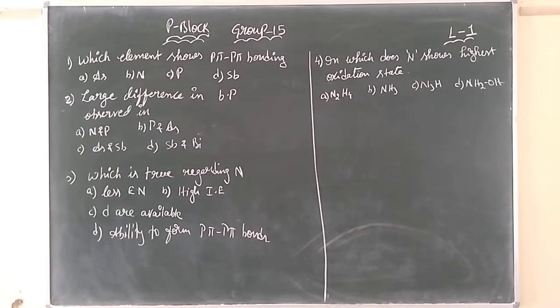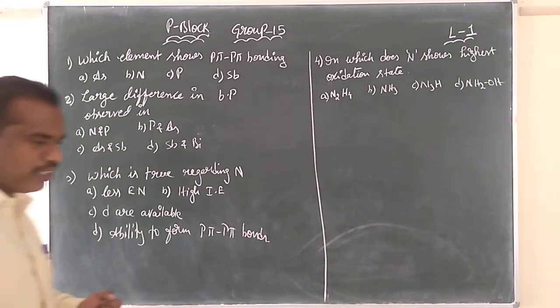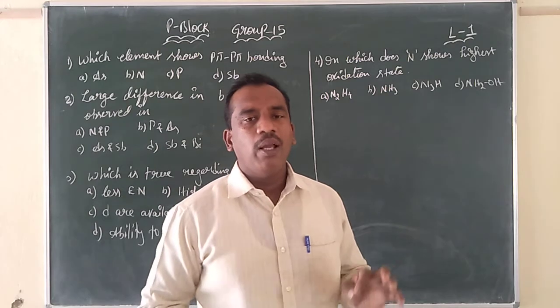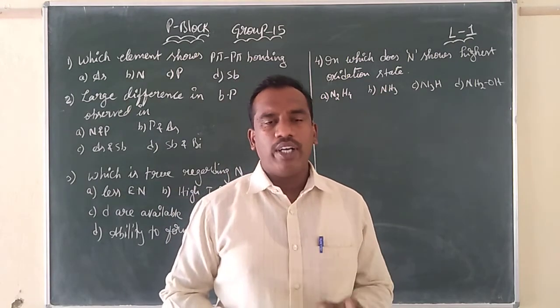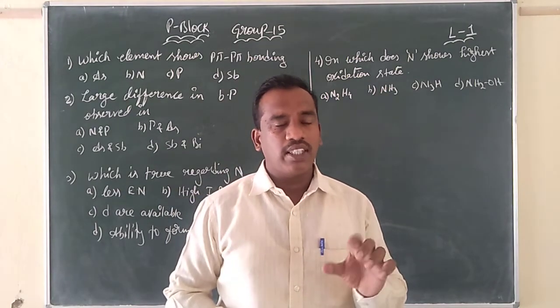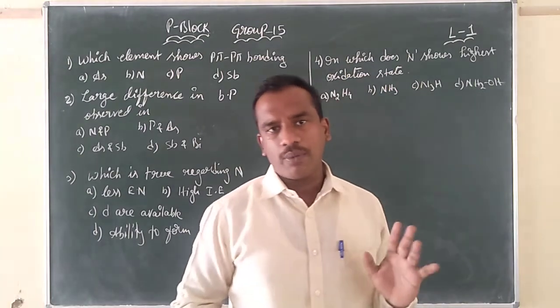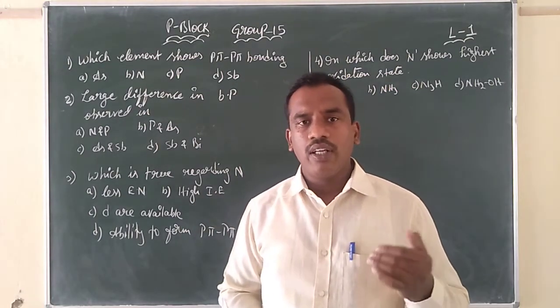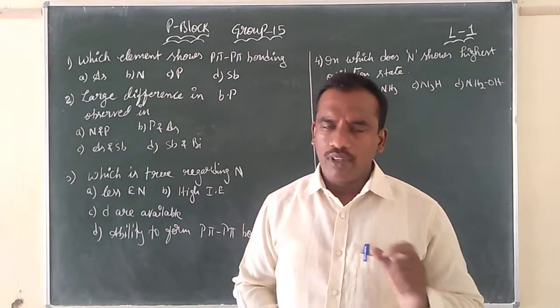We already know at the PUC level also we had learned that nitrogen, due to small size and lack of d orbitals, is capable of forming p-pi bonding. But higher elements like phosphorus can form d-pi bonding also.